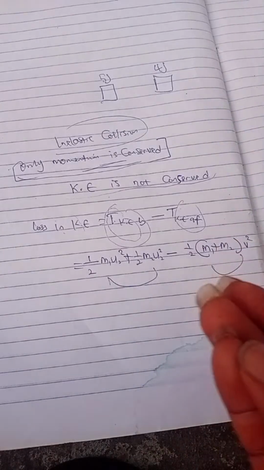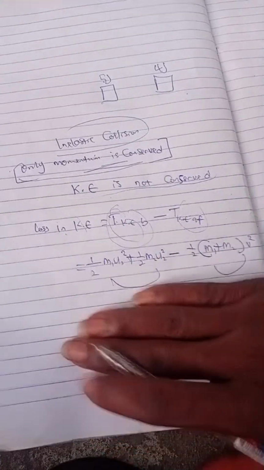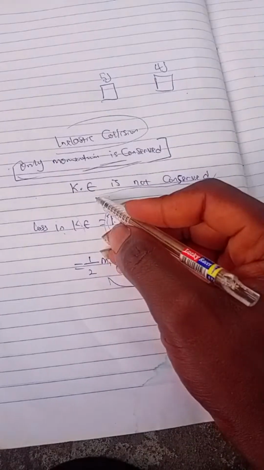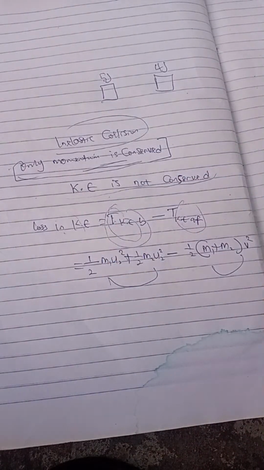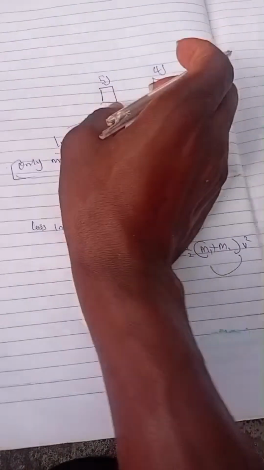Why? Because what is kinetic energy? Let me put it this way. Kinetic energy is the energy by virtue of your motion as you are moving. Potential energy is the energy by virtue of your position when you are in a state of rest. Before you talk about kinetic energy, you must talk about velocity, because if you don't move, there's nothing like kinetic energy. Kinetic energy only takes place as you start moving. So as these bodies are moving, they have higher kinetic energy. But once they jam, their speed is going to be reduced.